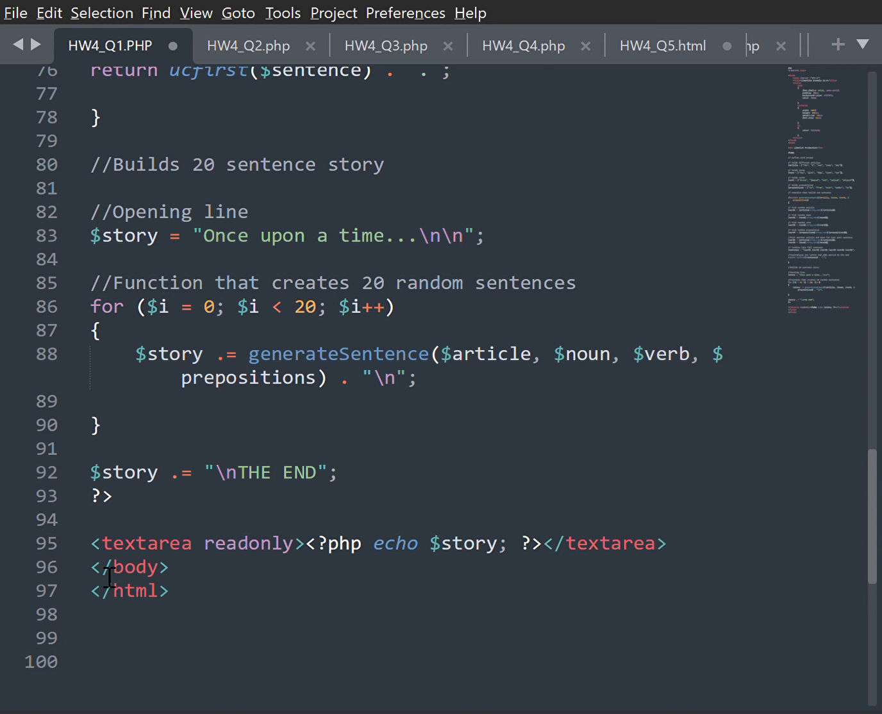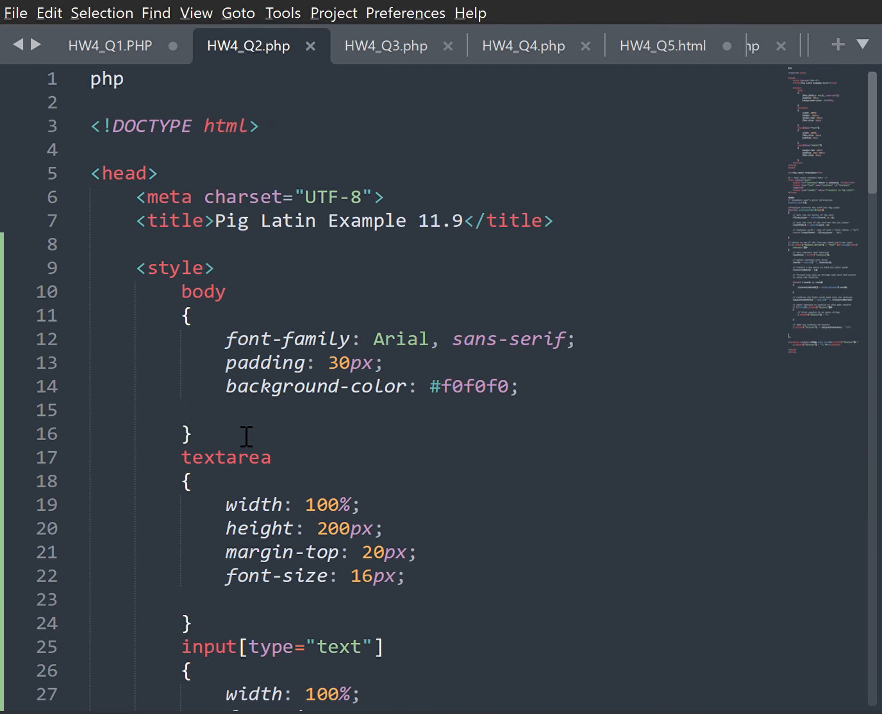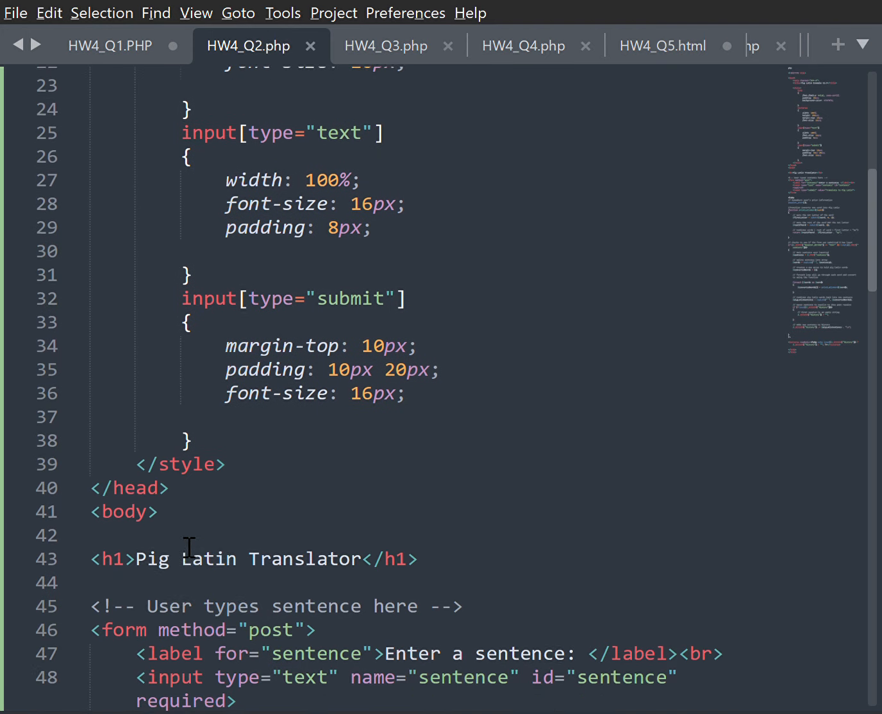For question 2, this is example 11.9. We're writing a script that encodes English language phrases into Pig Latin. So from prior tests before, I did write in a couple. We're just going to write hello world, and then it translated into ellohay orldway.